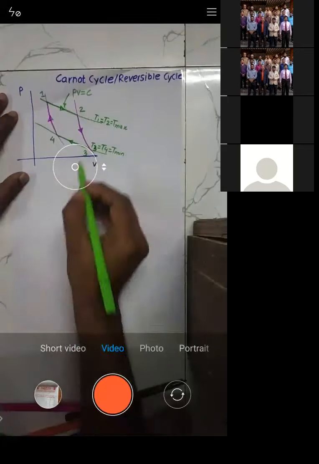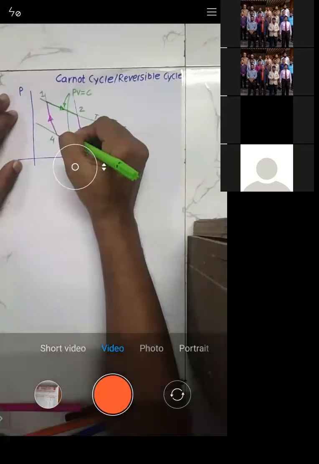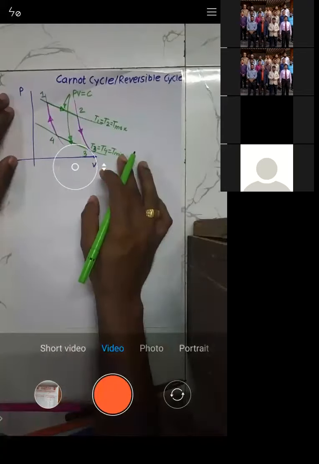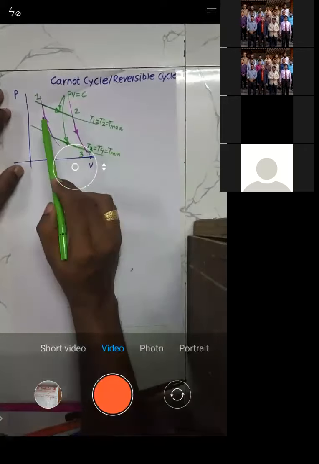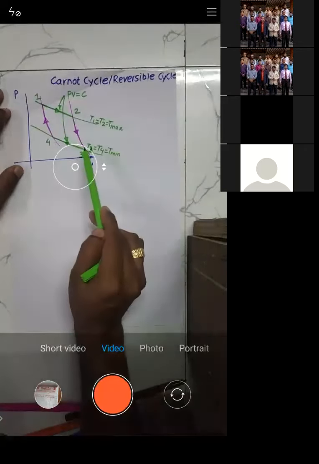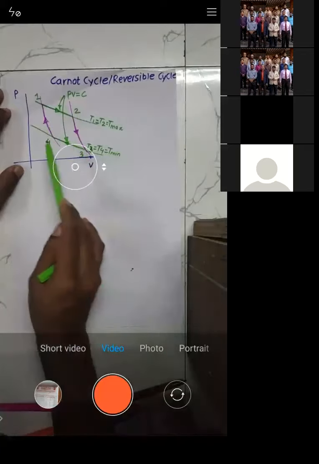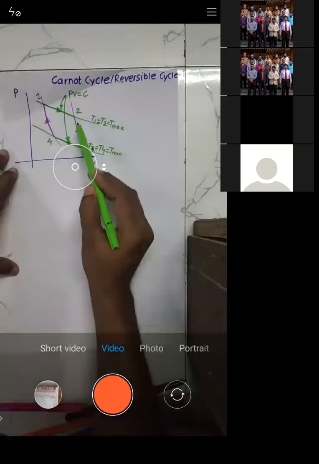Similarly, 3 to 4 is again an isothermal process, that is PV is equal to C. So 1 to 2 and 3 to 4 are isothermal because on those lines the temperature is the same. Right? Now, when you go for 2 to 3, similarly, 2 to 3.